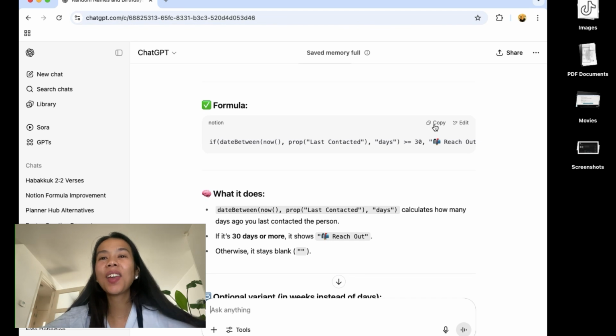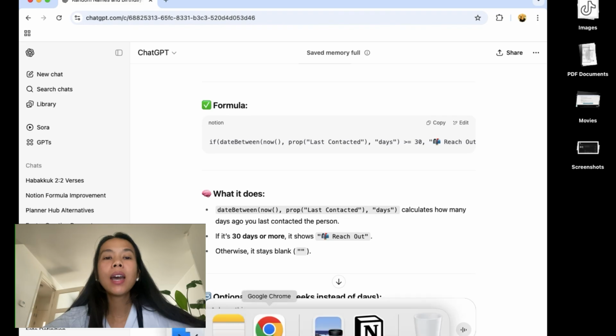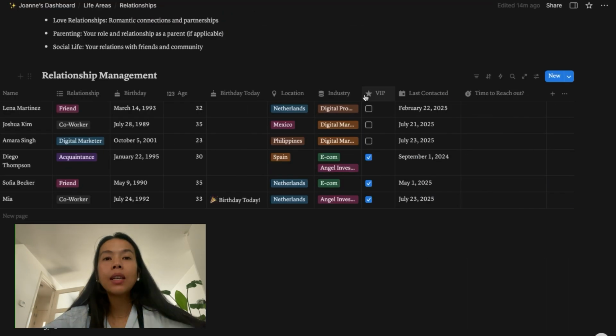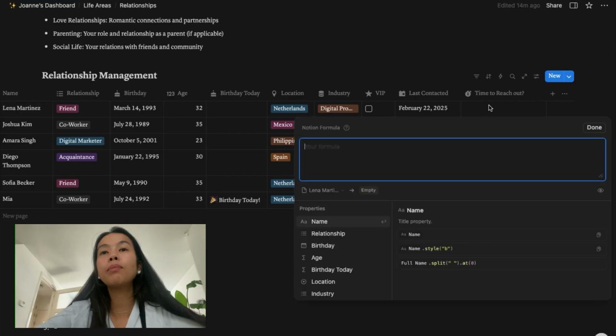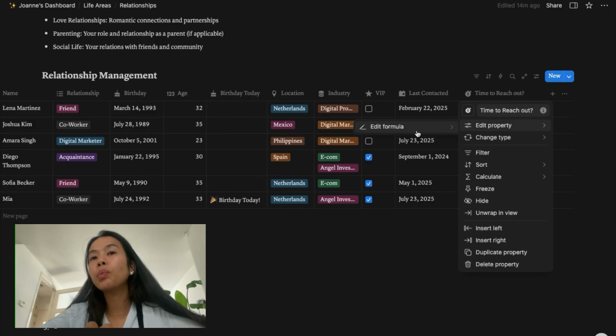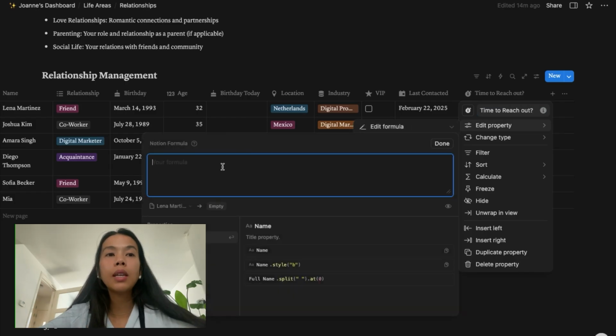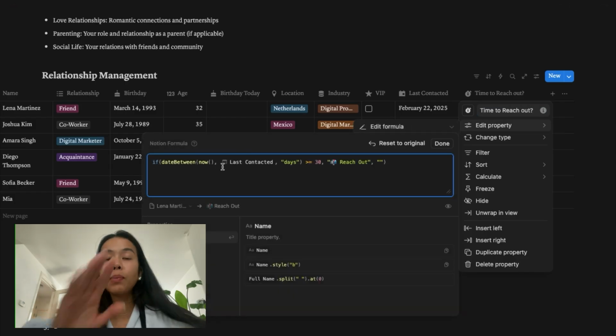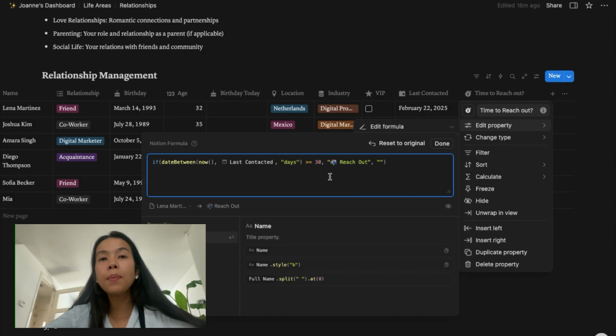Okay, so we have a formula. We can copy it. So we have the property here that says last contacted. So ChatGPT is basing it on this information. So is it time to reach out? We're going to edit this property, edit formula, and then we paste the formula from ChatGPT.